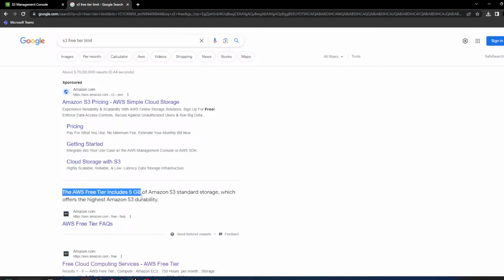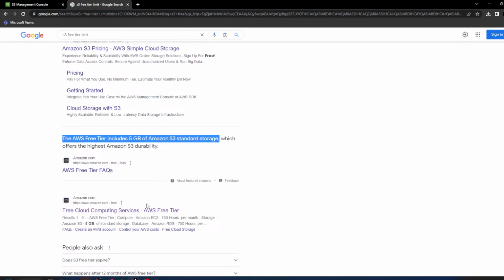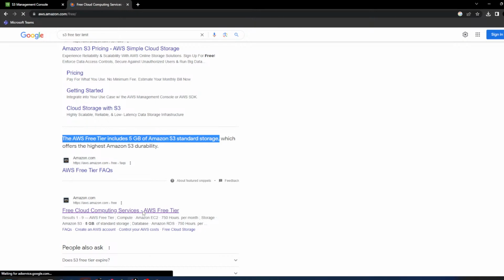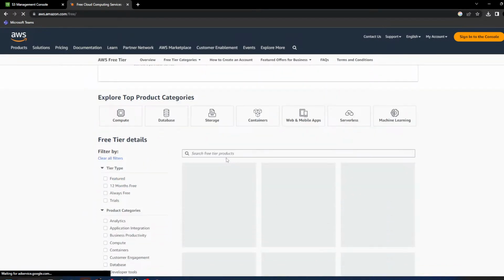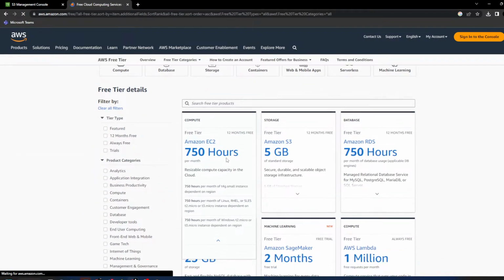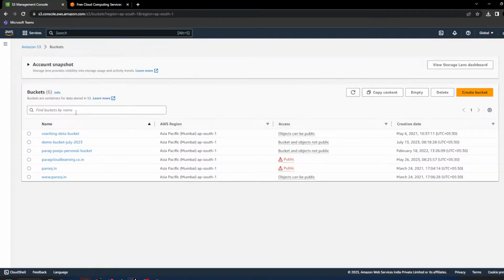AWS free tier includes 5 GB of S3 standard storage. So up to 5 GB you can store the data. You can see here, it's not like a single bucket, it's the total data stored in your account. Any question till here?